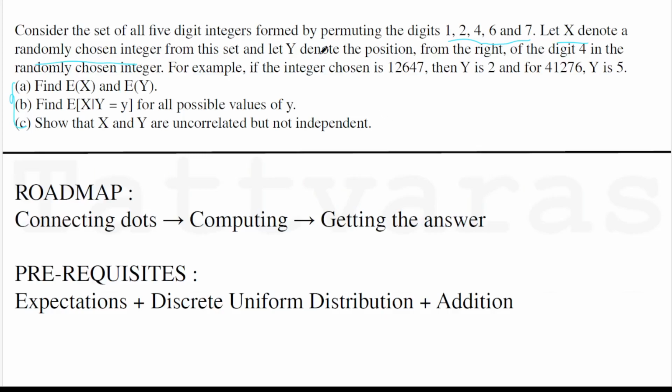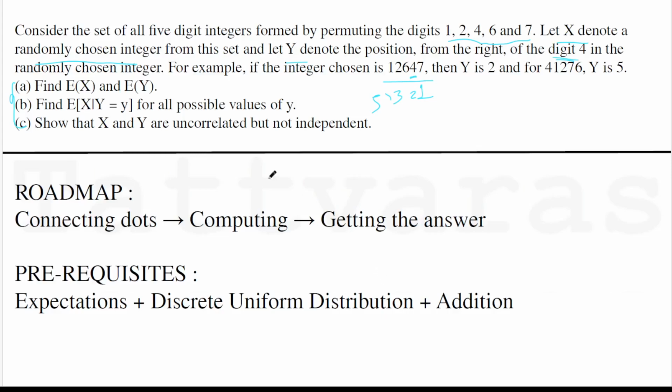And there's another interesting variable, the random variable Y, which is talking about the position of the digit 4 from the right in that number. So if your 5-digit permuted number turns out to be this, because 4 is present at the second position from the right, first, second, third, fourth, fifth, these are the positions from the right. That's why it's taking the value 2. So this is the understanding of the setup.